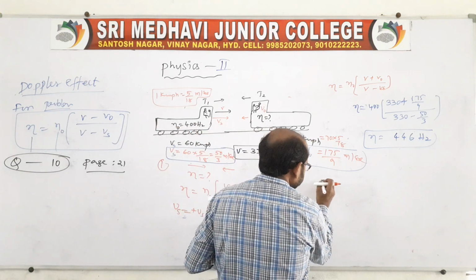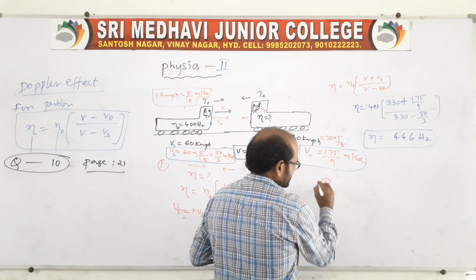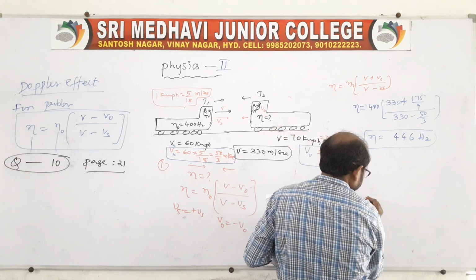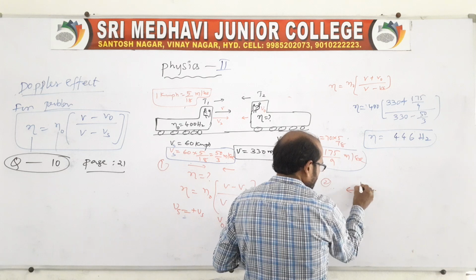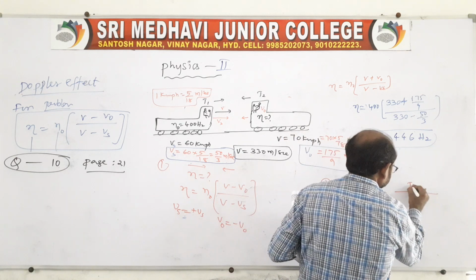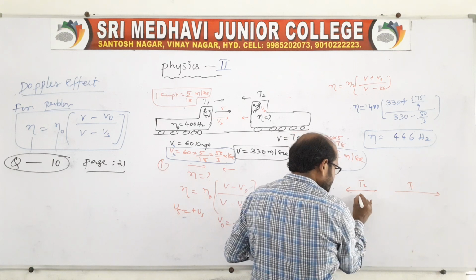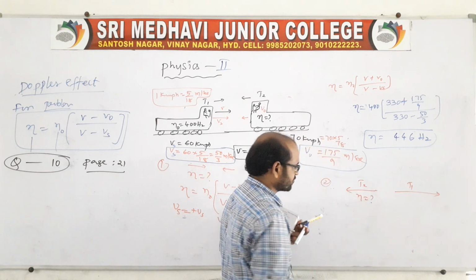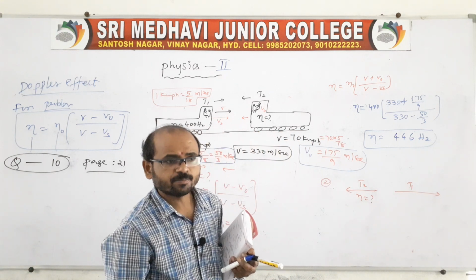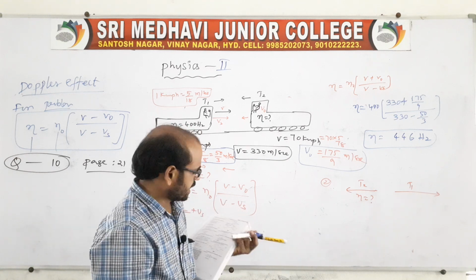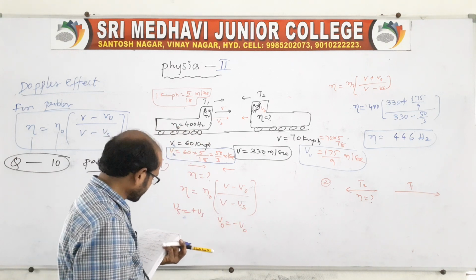Let us go for case 2. Sir, what is case 2? Suppose truck 1 and truck 2 have both crossed. Then also we need the change in frequency observed by the observer. In this case again we take the same sign convention.